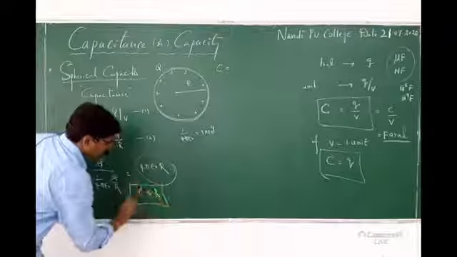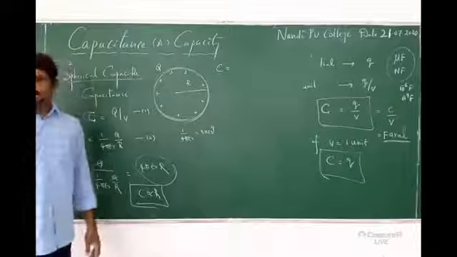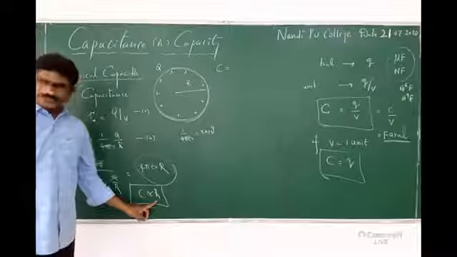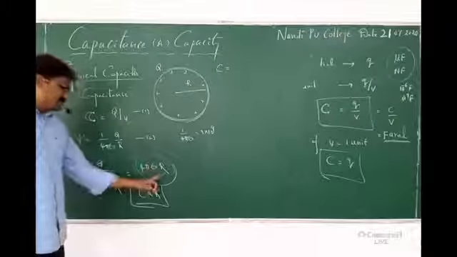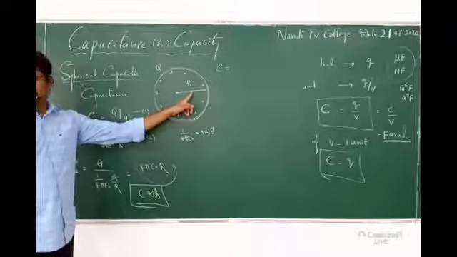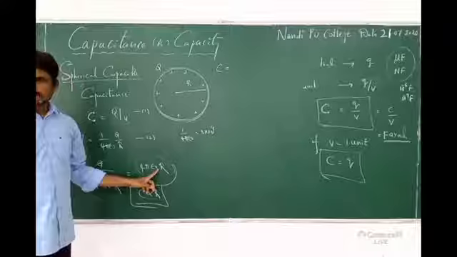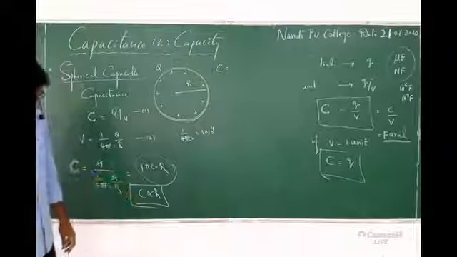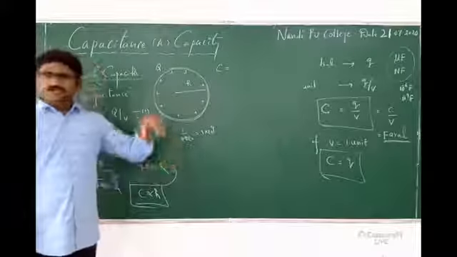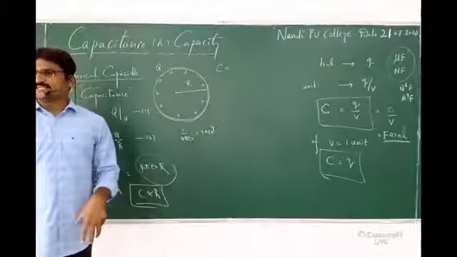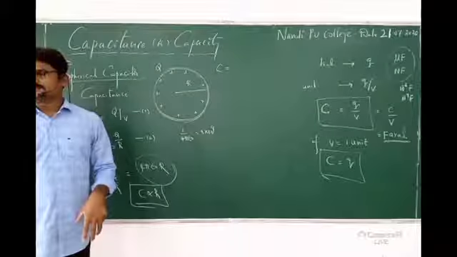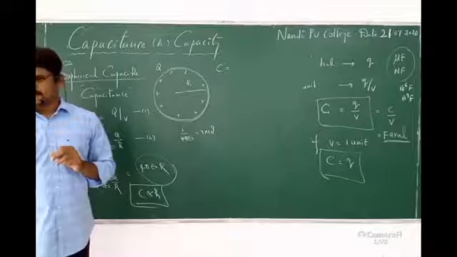It is very important. One more question like this was asked in the board exam. C is proportional to R. Capacitance depends upon the R value, because 4 pi epsilon naught is a constant. The question they made: the volume of a spherical capacitor is increased by 2 times.